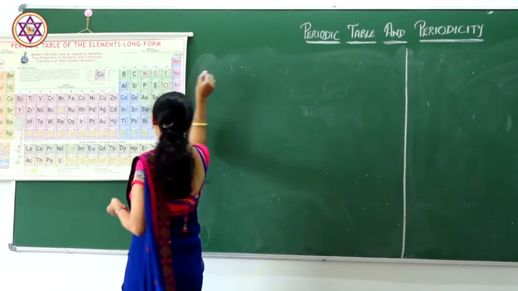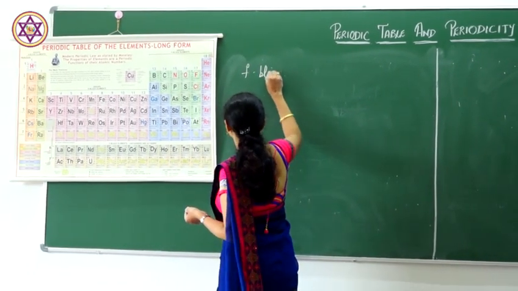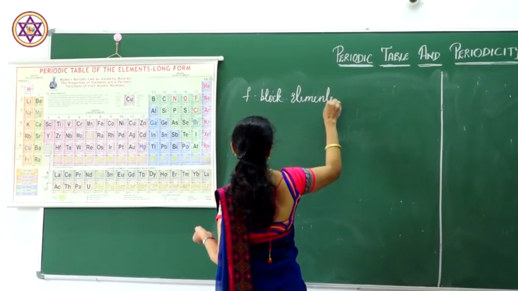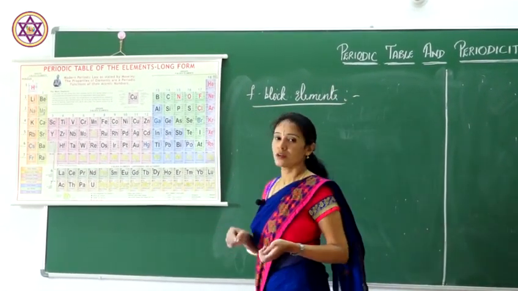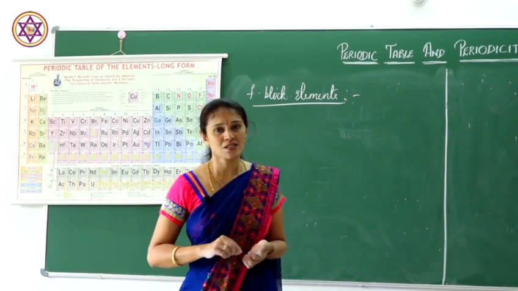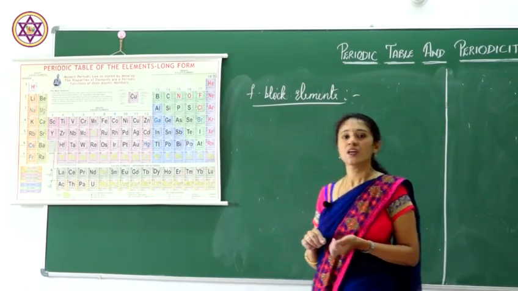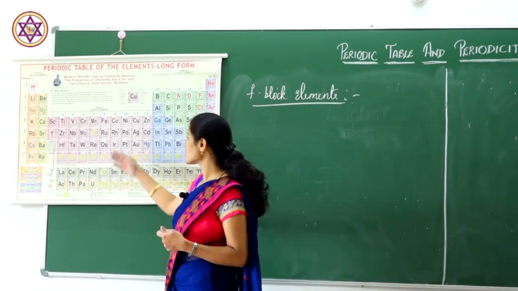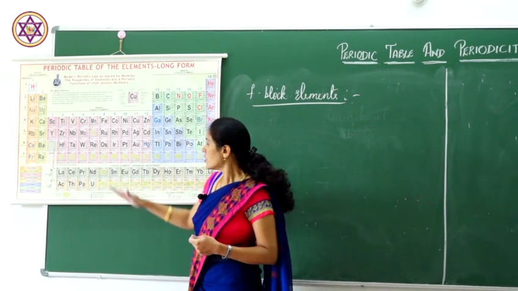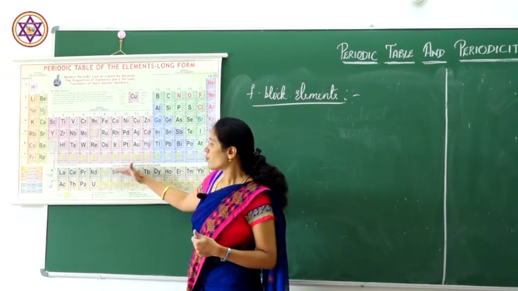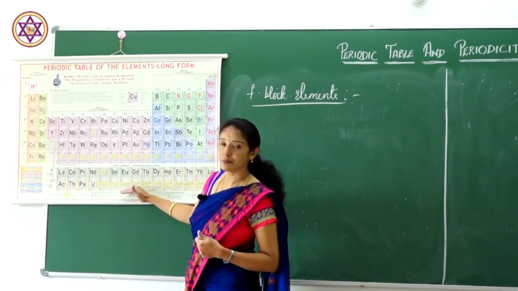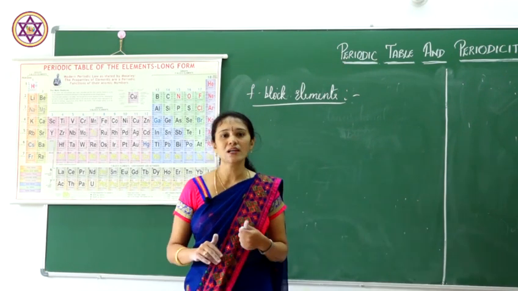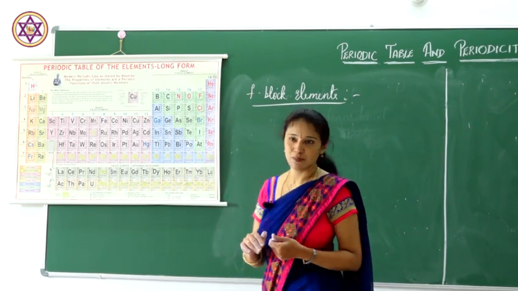Next is f block elements. These are the elements which are placed below the periodic table. You can see that in the periodic table there are two blocks kept below the main table. That is nothing but the f block elements. They are also called inner transition elements.